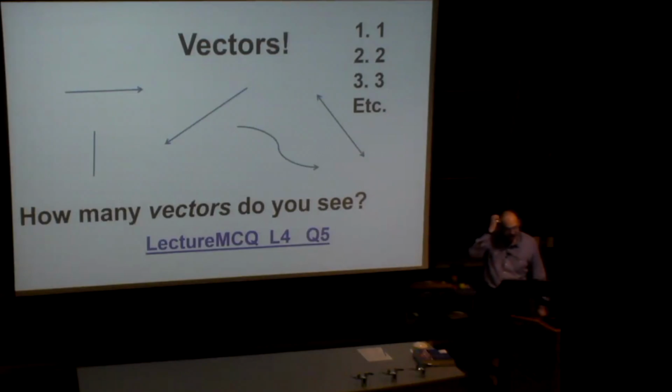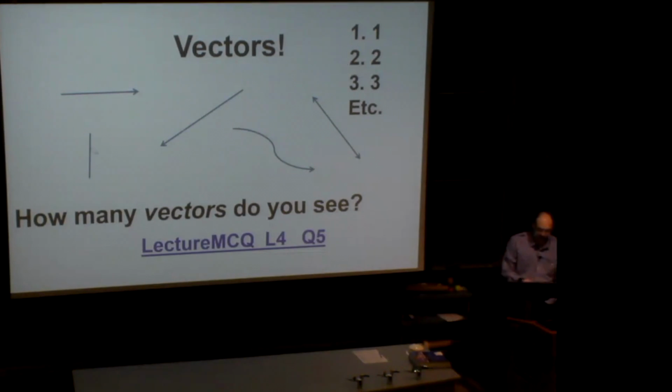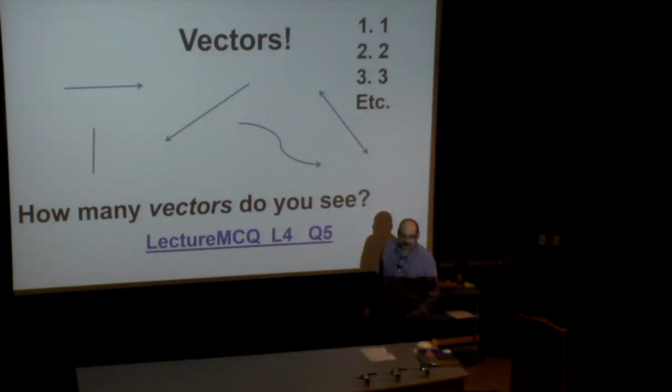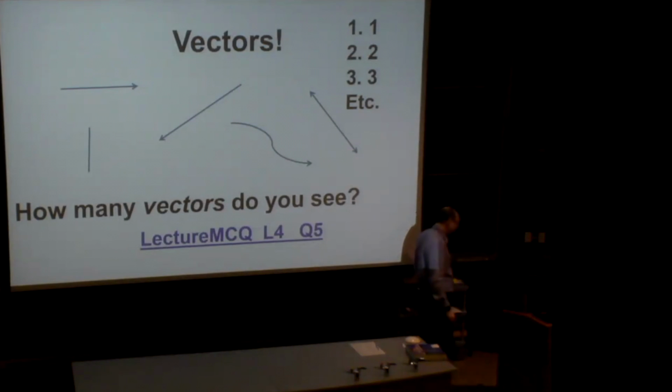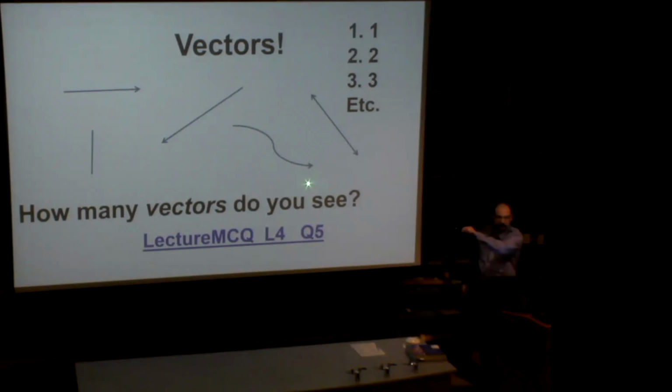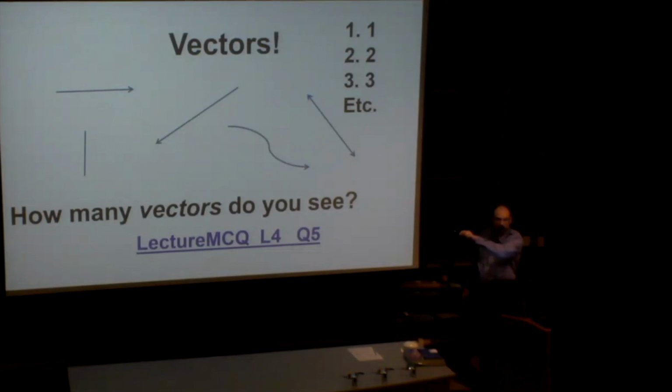How many vectors do you see here? We have 1, 2, 3, 4, 5 elements. We have to examine each element one by one. Is this a vector? What's wrong with that? It's not straight, it's bent. It violates one part of the definition.